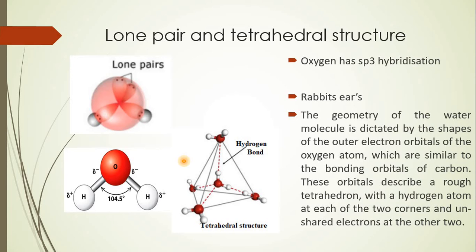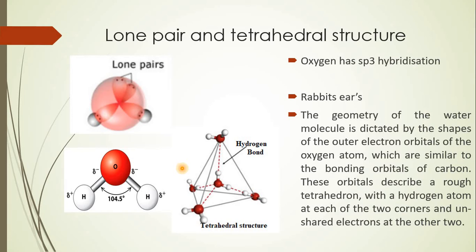The actual bond angle is therefore 104.5 degrees instead of 109.5 degrees. This results in formation of a bond length between oxygen and hydrogen that measures nearly 95.7 pm. Right? The geometry of the water molecule dictates the shape of the outermost electron orbitals of oxygen, which are similar to the bonding orbitals of the carbon.